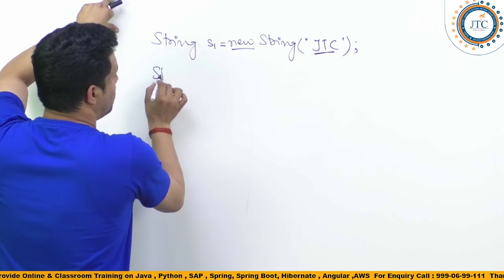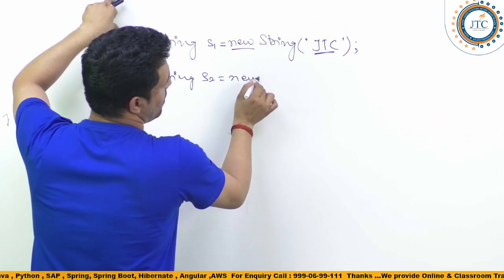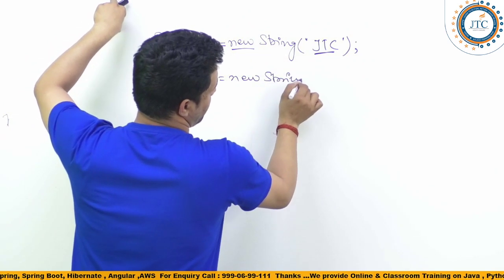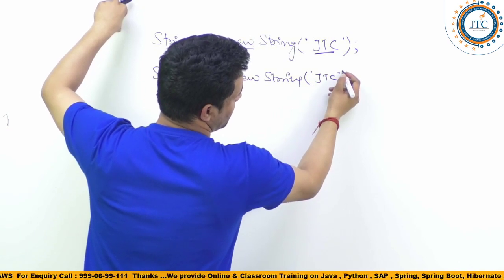Second one, now I'll create String s2 is equal to new String, and inside this again I'll write JTC.